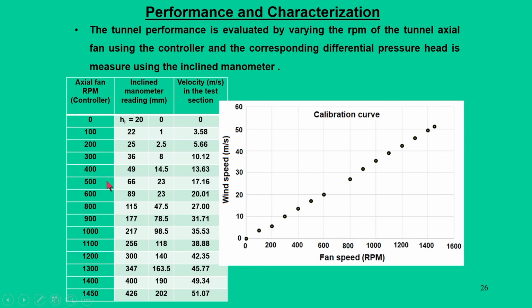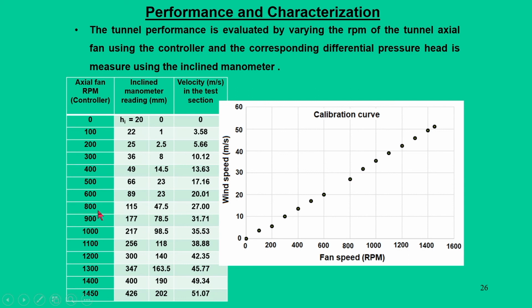Now, when I say fan RPM is 800, then I can say exactly that we will actually get 27 meter per second, although it is designed for it. So, fan RPM of 800 means it will give 27 meter per second.